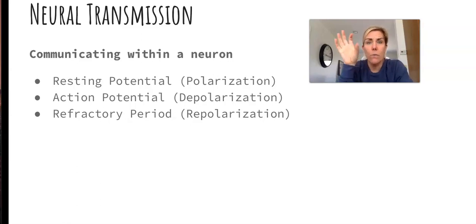We talked about it one time with the toilet bowl flush, right? It's in resting potential, it's polarized, and then when you flush the toilet, that's the action potential, it depolarizes, and then the refractory period, right? You can't flush it again because it's resetting and getting ready to do it again. So there's that refractory period in that.